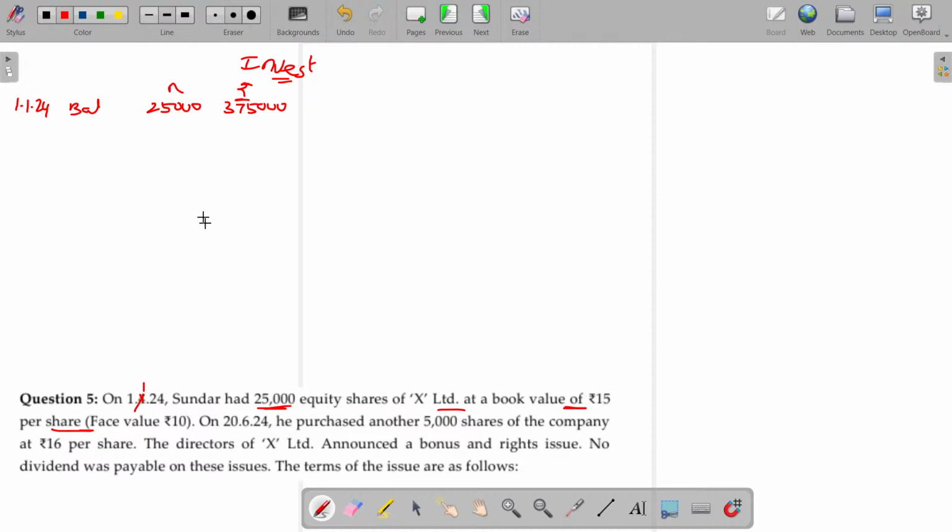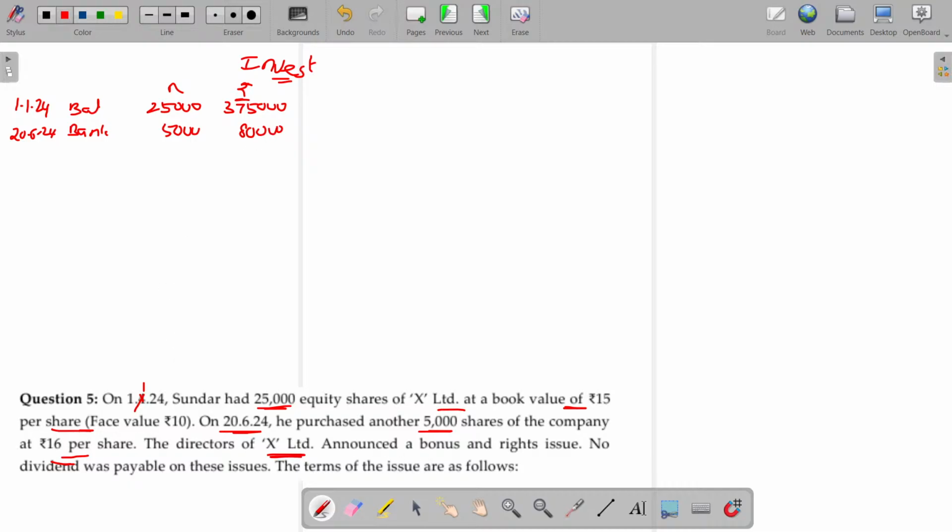On 26/24, he purchased another 5,000 shares of the company at 16 per share. So on 26-24 he purchased further shares, 5,000 shares. The purchase price being 16 means 80,000 rupees paid.